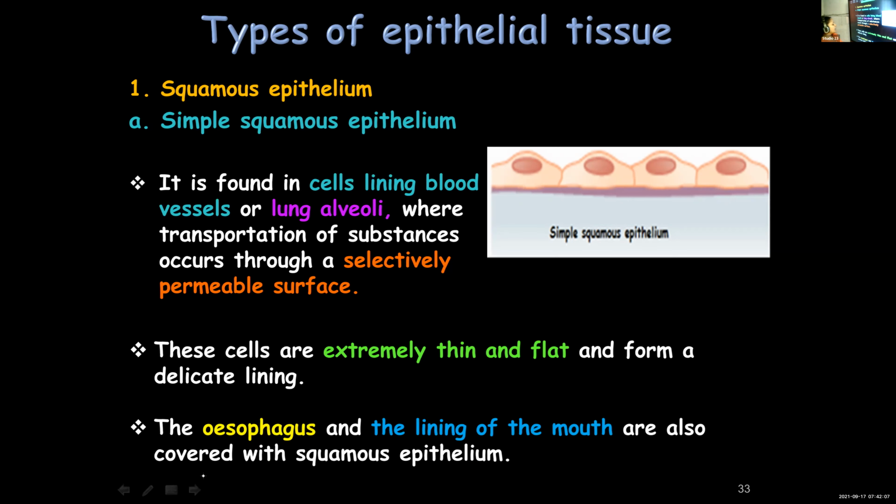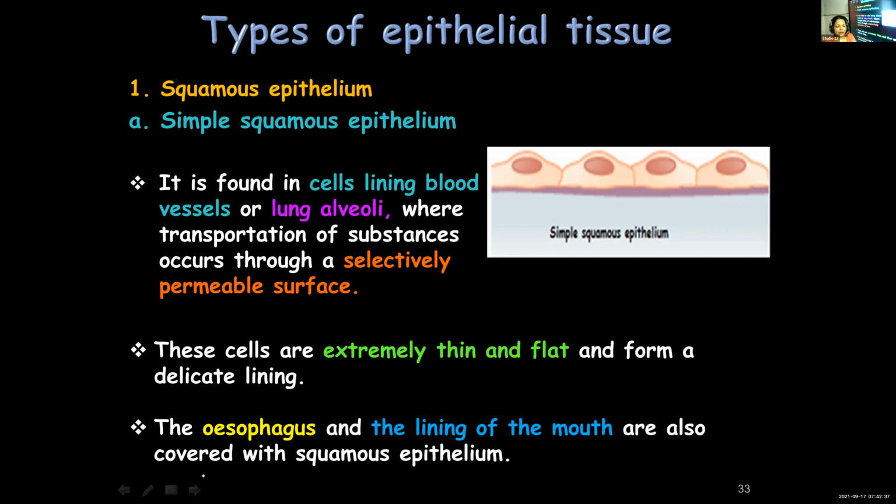You can find squamous epithelium even in the esophagus, mouth lining, etc. There also squamous epithelium is found, the lining of the mouth, the food pipe. So once again, squamous epithelium is of 2 types: simple squamous epithelium and stratified squamous epithelium.